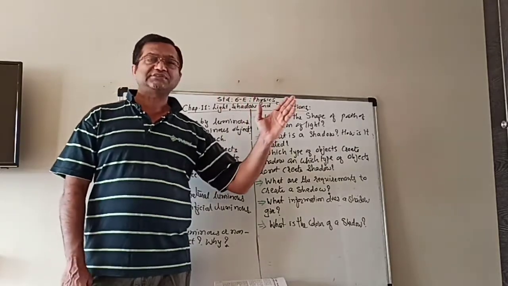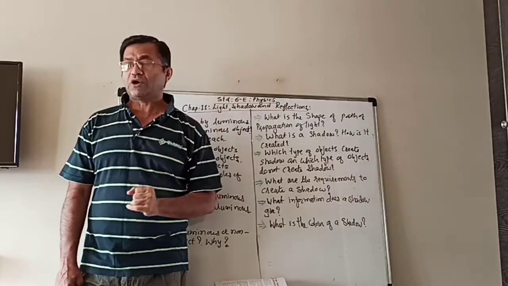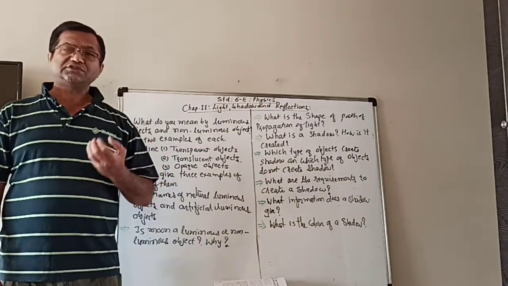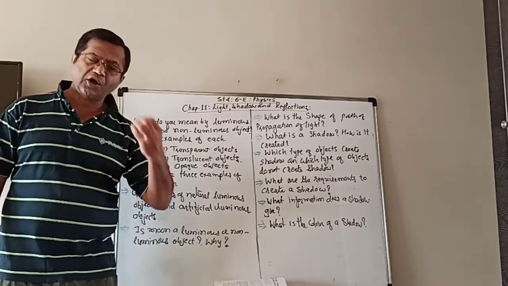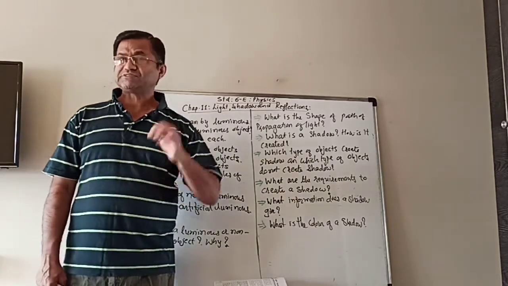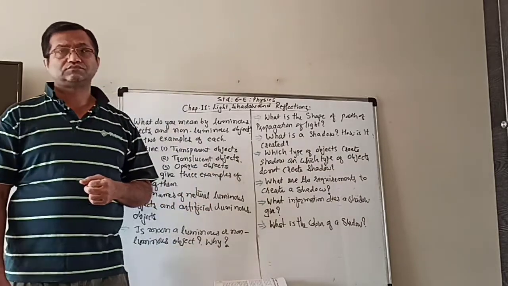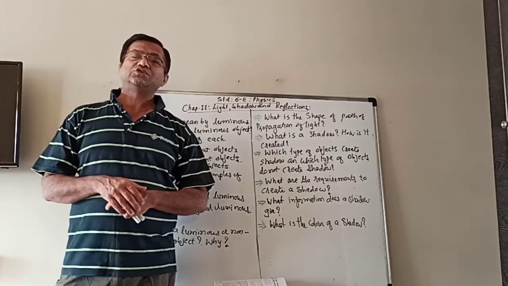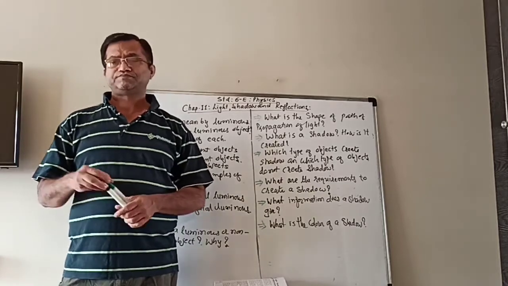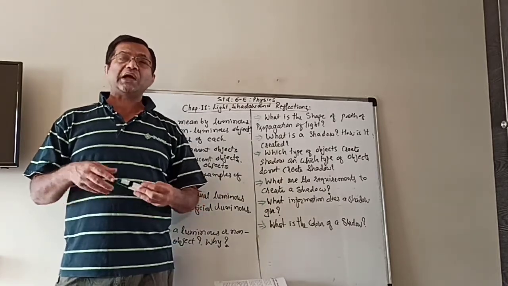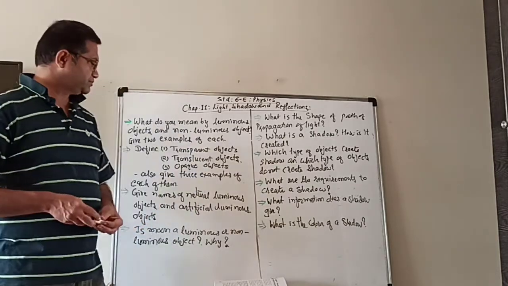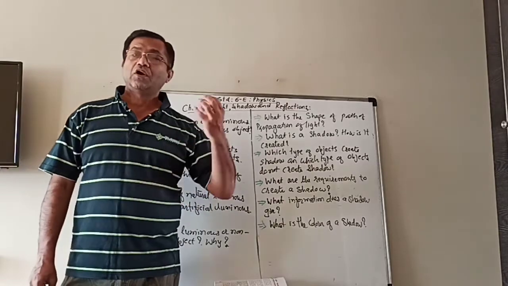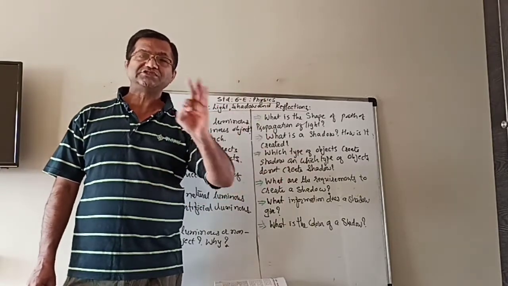Which other source or object is luminous and natural? That is the stars. All the stars that you see at night, they also emit their own light. And so, they are also natural luminous objects.